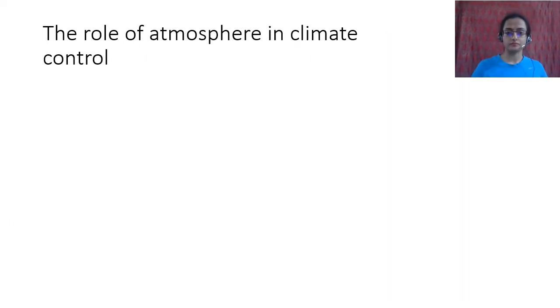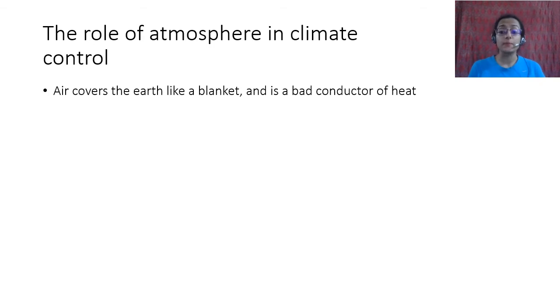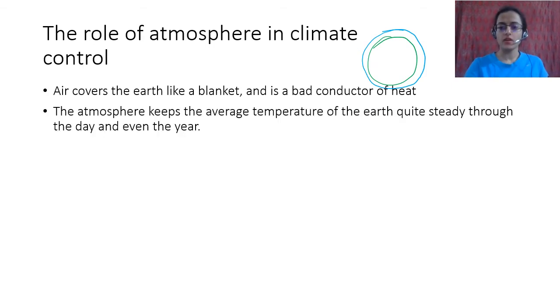So what is the role of atmosphere in climate control? We have the earth, and the earth is covered like a blanket by the atmosphere. Now the atmosphere is a bad conductor of heat. Atmosphere or air, basically, different kinds of gases in the air are the atmosphere. It is a bad conductor of heat, which means it does not allow the heat to pass. This atmosphere keeps the average temperature of earth quite steady through the day and even through the year, right? What does steady mean? If there was no atmosphere, what would have happened?